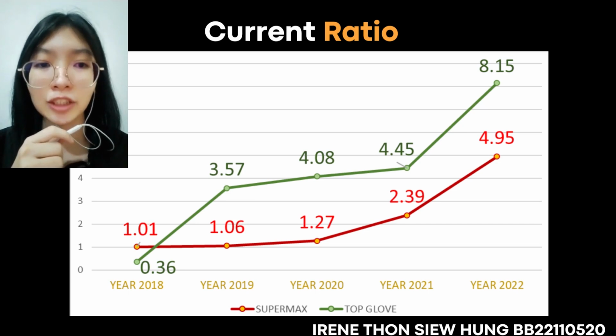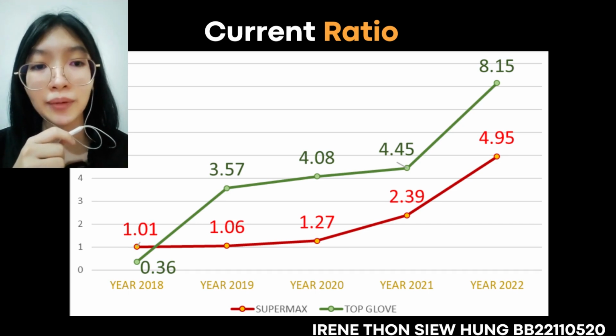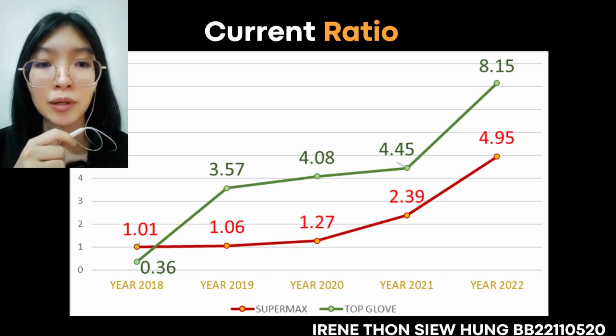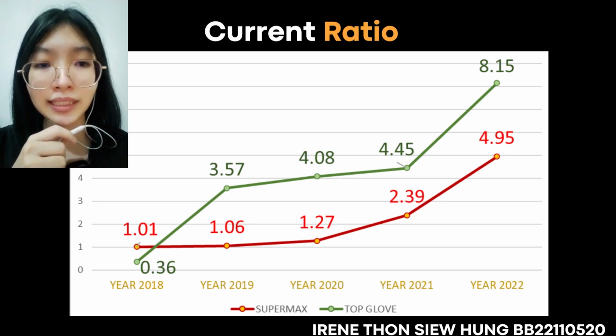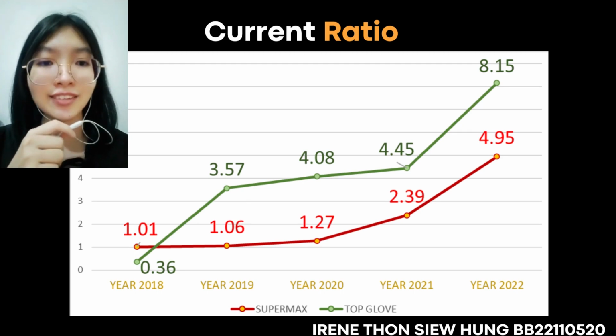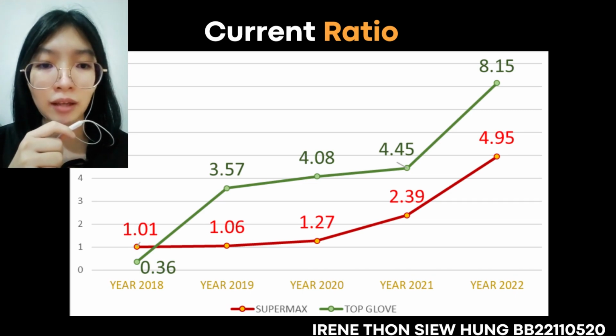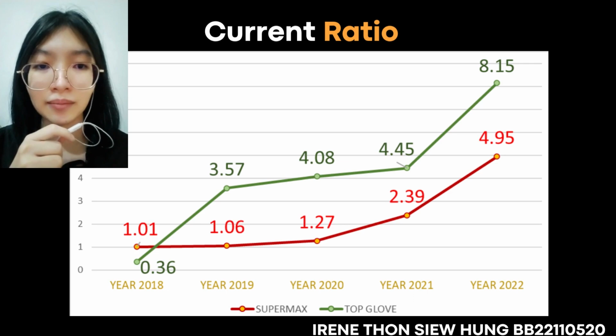As we can see from the line chart, SUPERMAX and Top Glove were the most liquid in 2022 because their current assets were the highest, which is 4.95 times and 8.15 times. These increases were caused by the company's accounts receivable being high, current liabilities being low, and also influenced by external factors such as changes in consumer demand, price dynamics, and economic trend in 2022. However, the lowest current ratio of SUPERMAX and Top Glove was in 2018.